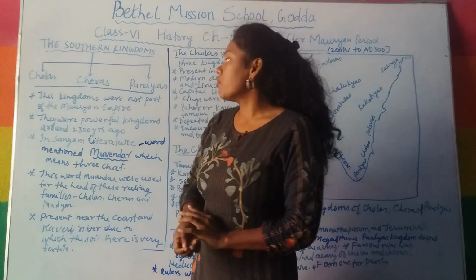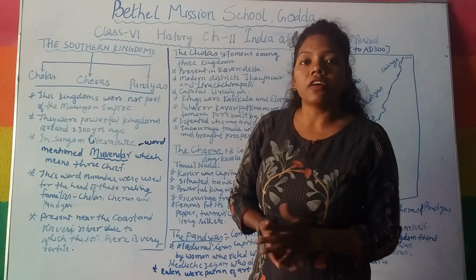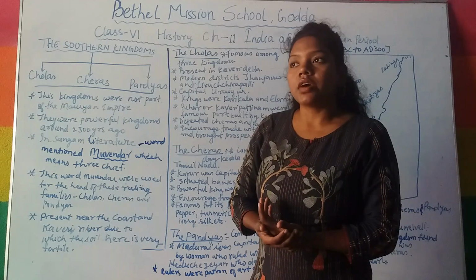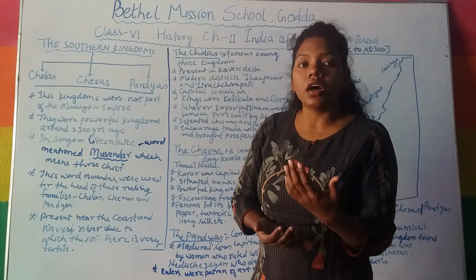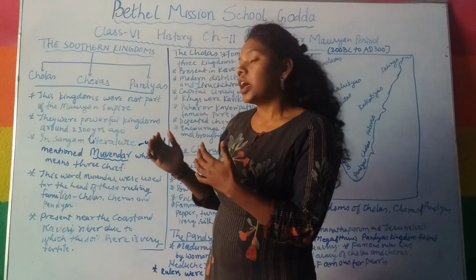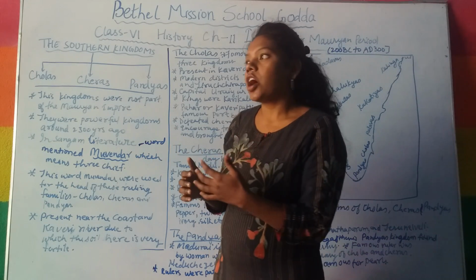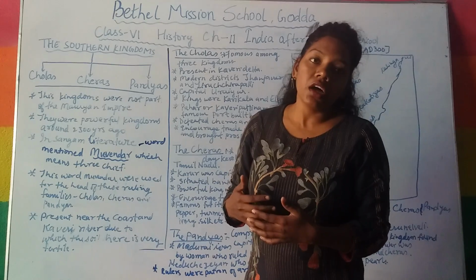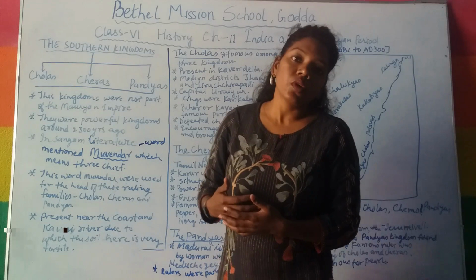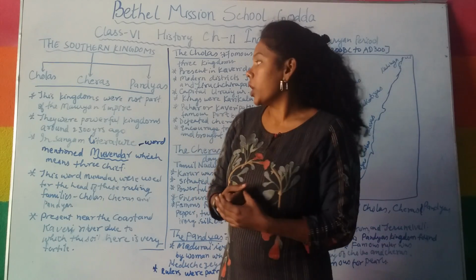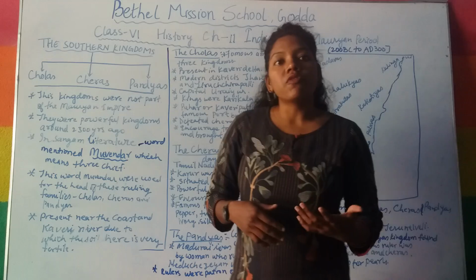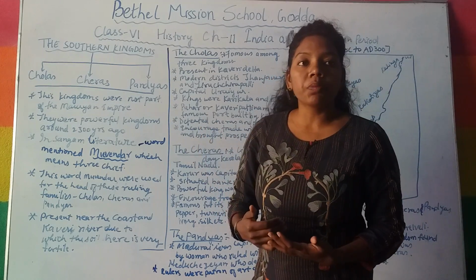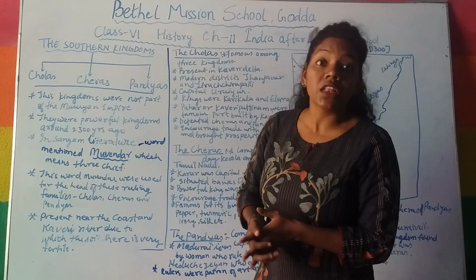These kingdoms actually were not part of the Mauryan Empire, but they were well aware of it. We can say they had their own way of ruling, their own law and administration. So they were not part of the Mauryan Empire. They were very powerful even before that, and after the decline of the Mauryan Empire they became much more powerful in South India.